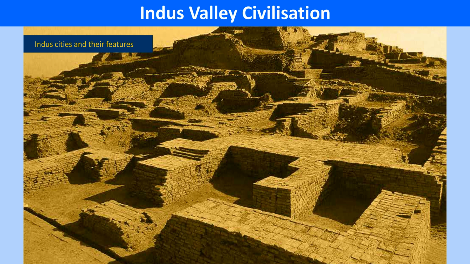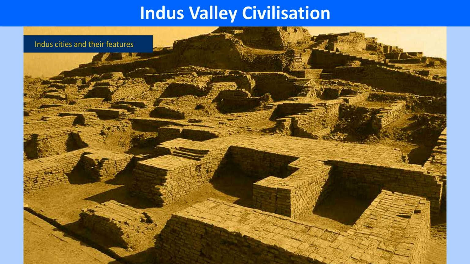Seal making. A large number of seals, approximately 2,000, have been unearthed so far at different sites. They are flat, square, and rectangular and are made of terracotta. They provide a lot of information about the daily life of the people, their religion, occupations, customs, and trade. Probably they were used by merchants and traders to stamp their goods.